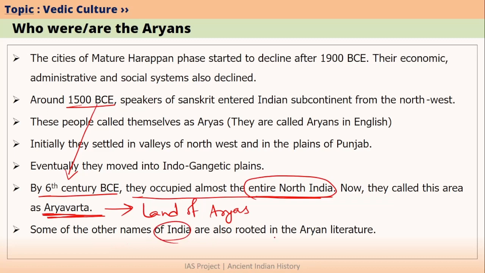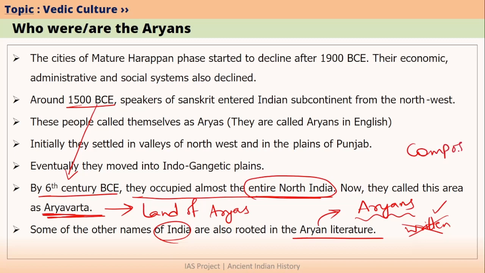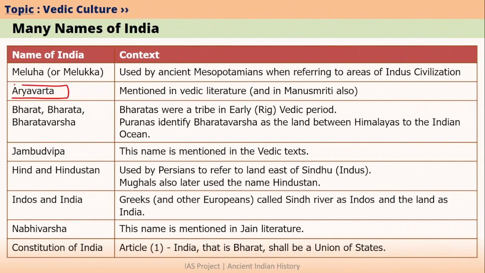India also has some another names which are mentioned in the Aryan literature. Aryan literature is nothing but the literature that was composed by Aryans. Please see here, I am not saying the word written. I am saying the word composed because Aryans did not write any literature themselves. At that time, writing probably was not invented. That is why it is very suitable to use the word compose, because the way this Aryan literature was transmitted from generation to generation was orally. It was not written anywhere. So we talked about the name Aryavarta, which mainly meant the northern India.